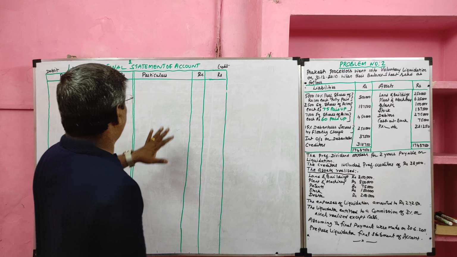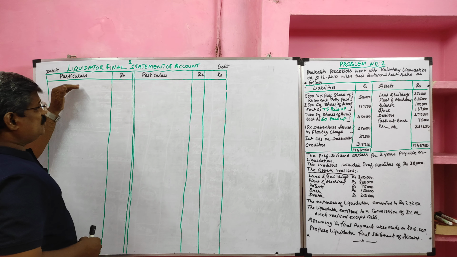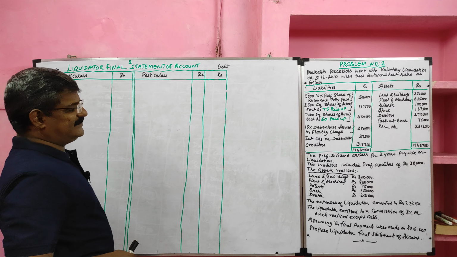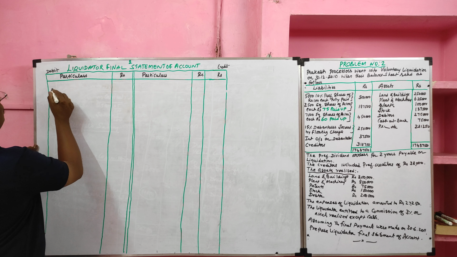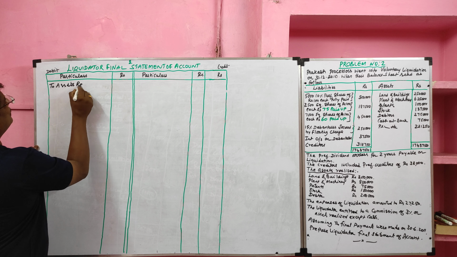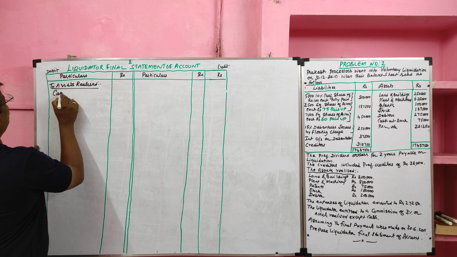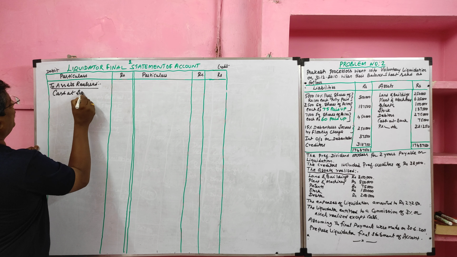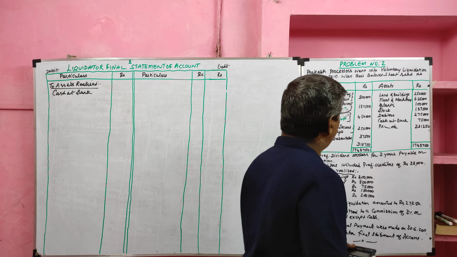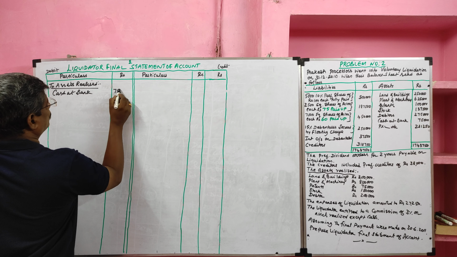Now I have drawn the format. Liquidator final statement of account, debit side, credit side. So assets realized are recorded in the debit side, then payments are recorded in the credit side. Now we'll start. Debit side, first we'll write the assets realized. First, from balance sheet we can take cash at bank because we need not realize cash at bank. Cash at bank 75,000.